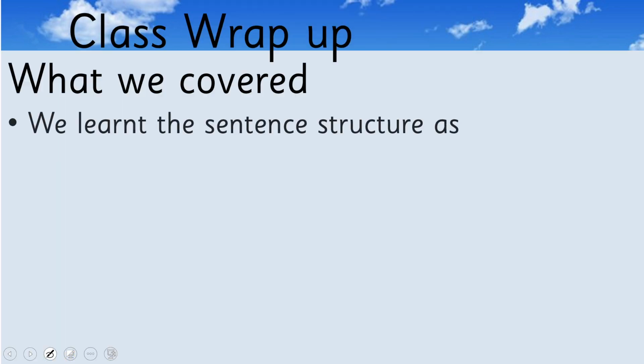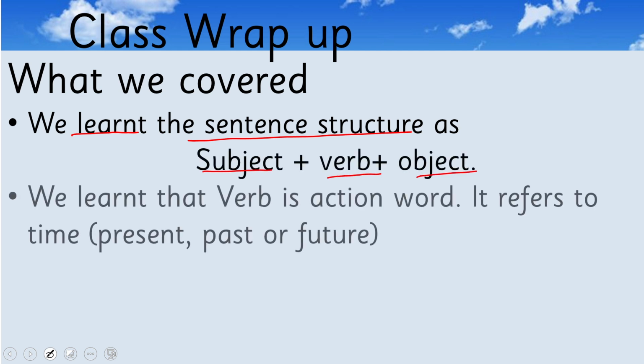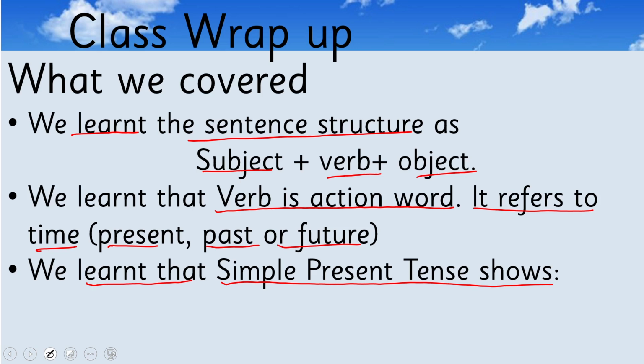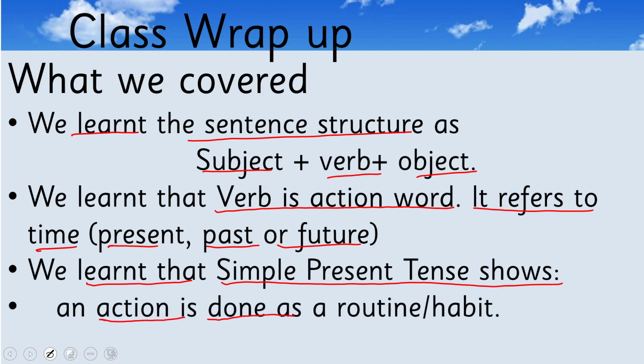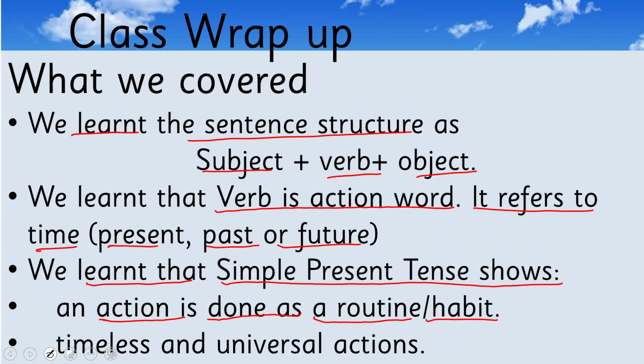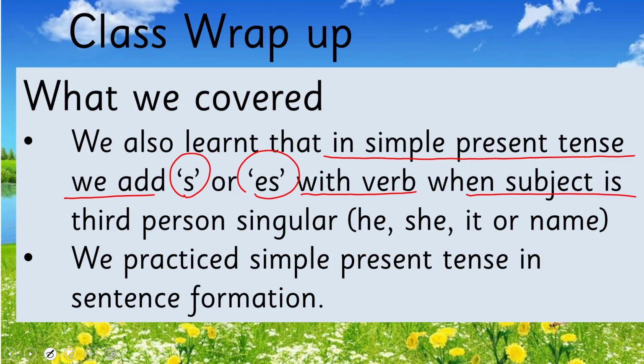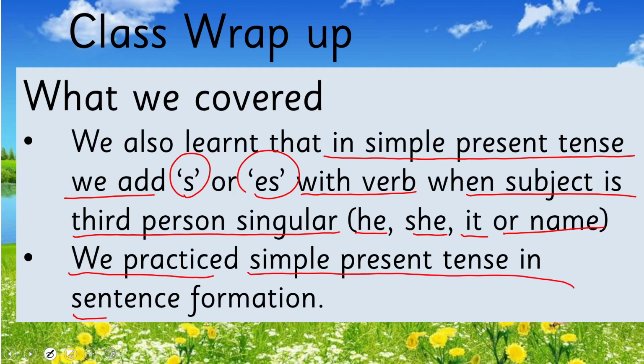So in this way, what we have learned today, we learned the sentence structure as subject, verb, and object. We learned that verb is an action word and it refers to time, that is present, past, or future. We learned that simple present tense shows an action is done as a routine or habit, or it also shows timeless and universal actions. Further, we learned that in simple present tense, we add s or es with the verb when the subject is third person singular, that is he, she, it, or a name. And we practiced simple present tense in sentence formation.